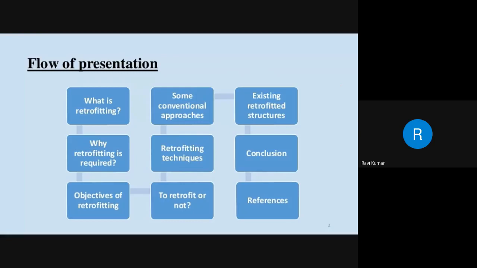It can be assessed through visual inspection, through field tests, and through laboratory tests. Then once the assessment is over, you can develop the scheme of retrofitting or rehabilitation or repair accordingly. So we will be seeing in this flow.